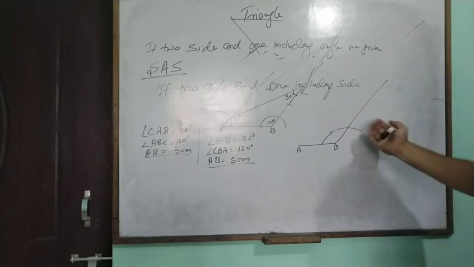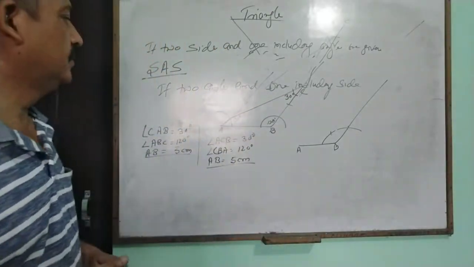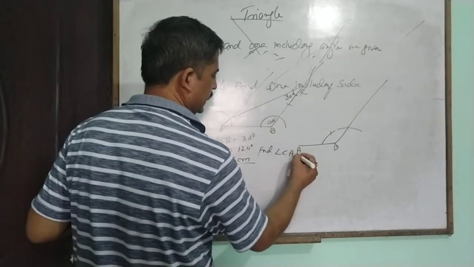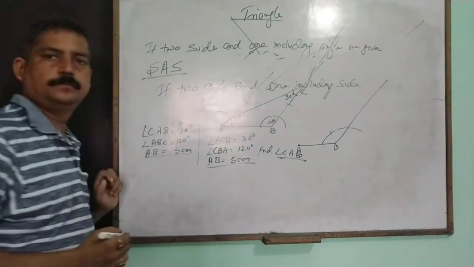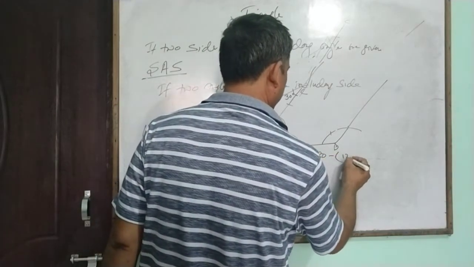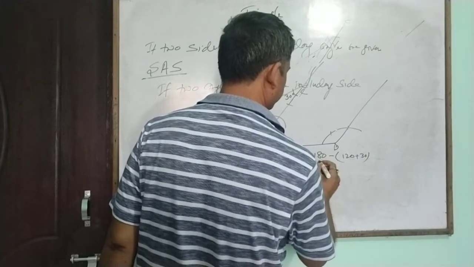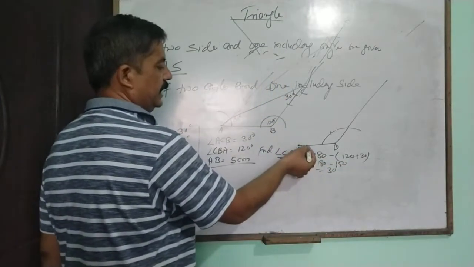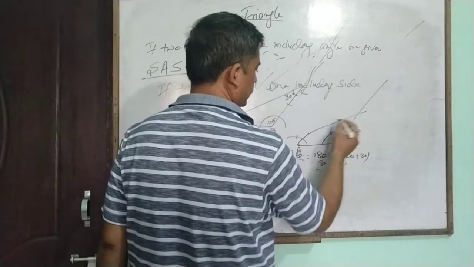Then where we just draw the angle C. So in that case, we just find angle CAB, because we need the angle A. So it is equal to 180 minus 120 plus 30. So 180 minus 150 equals 30 degrees. So we find the angle A is 30 degrees.